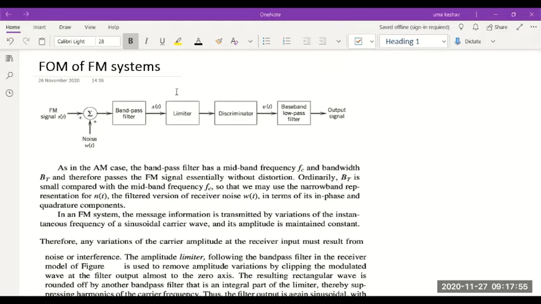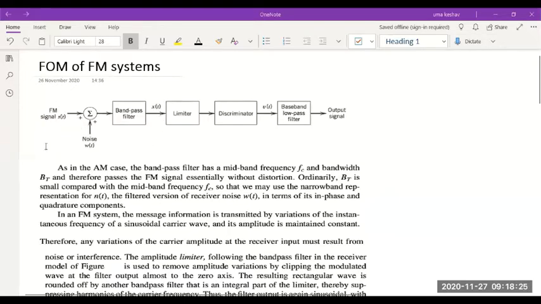We use frequency discriminator circuits. Also, some frequency discriminators like slope detectors, and then followed with envelope detector, so on. Balance discriminator, any kind of frequency discriminator is used. So let us try to analyze the figure of merit for FM systems. Please follow carefully. The general diagram remains the same.